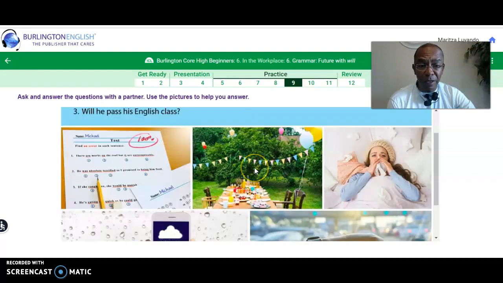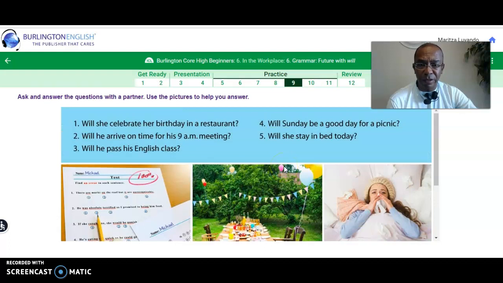The next part will be, why? Because she will celebrate it in a park. For example, the picture shows that there are balloons, there are decorations and a table in the middle of a park. It looks like a park because there are trees around. So do you notice that I began using the question to start answering? Then I stated the reason why I answered that way and provided specific examples why I think that's what's going to happen. Okay, so let's go to the next one.